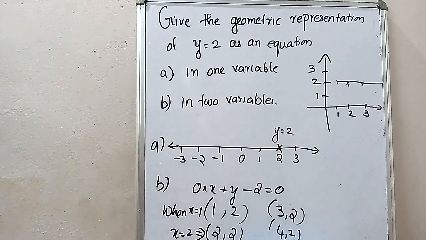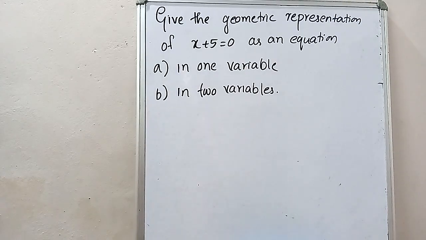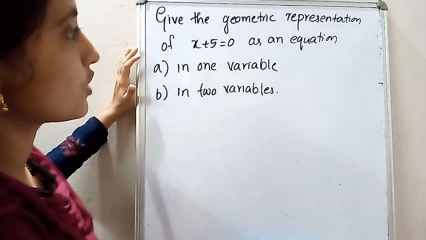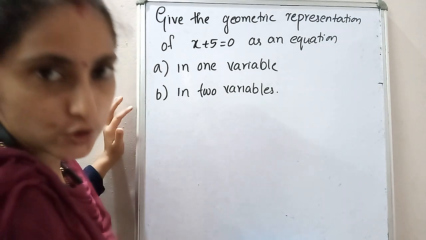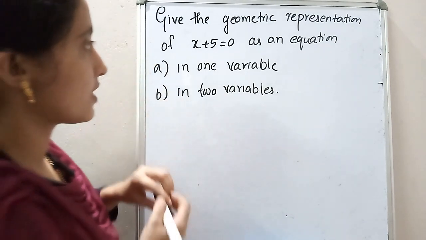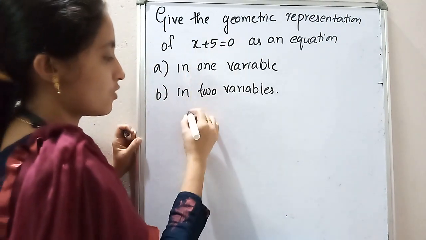Please write down the next one. Next one is: give the geometric representation of x plus 5 is equal to 0 as an equation in one variable, part B in two variables. Okay, first part you can draw. x plus 5 is equal to 0 means what?